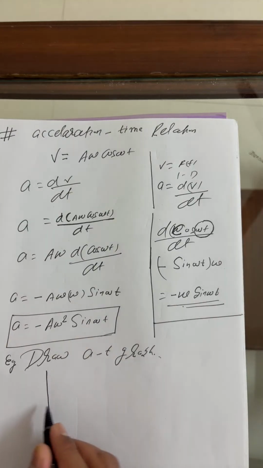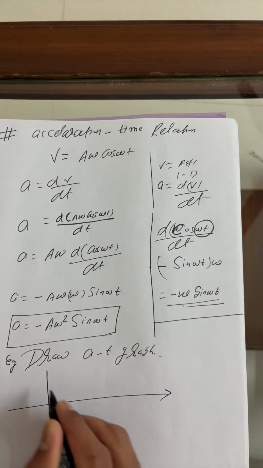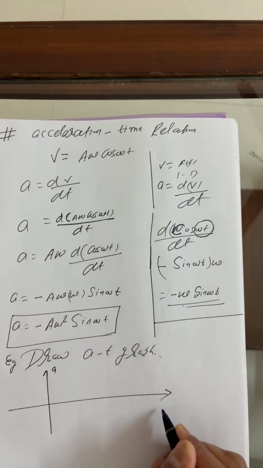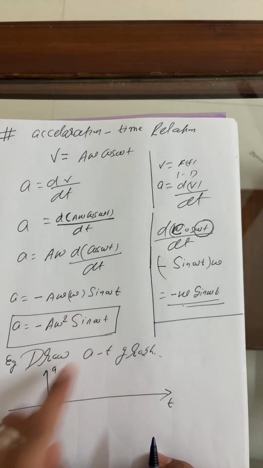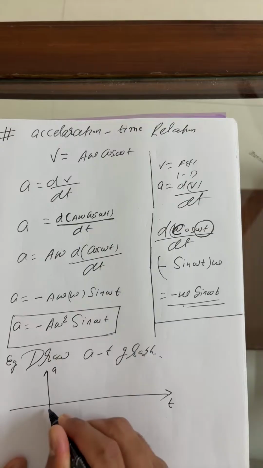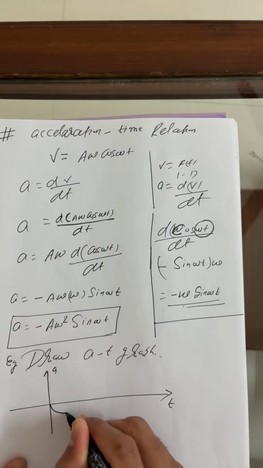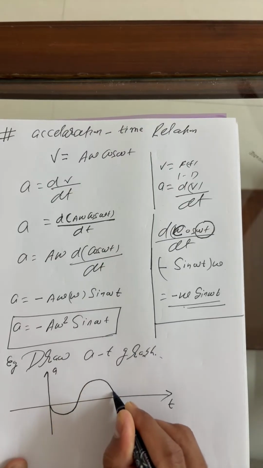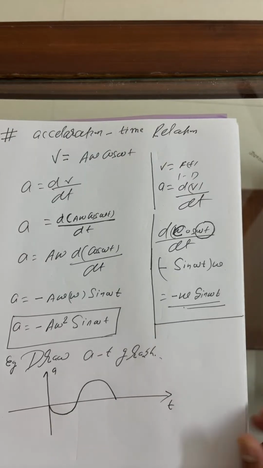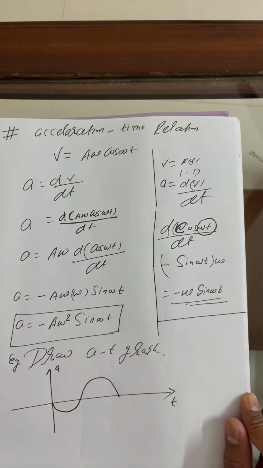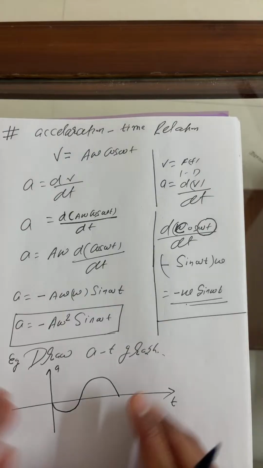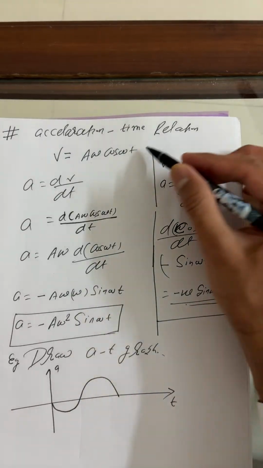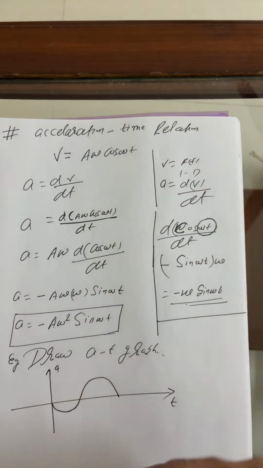Okay, now I'm going to draw the AT relation. So this is the AT relation. But you know, this sign is negative, so you can draw the graph in the downward direction. So this is the AT result. I wanted to find one more graph here, so just keep in your mind, this is the AT result, and the acceleration time relation is found.